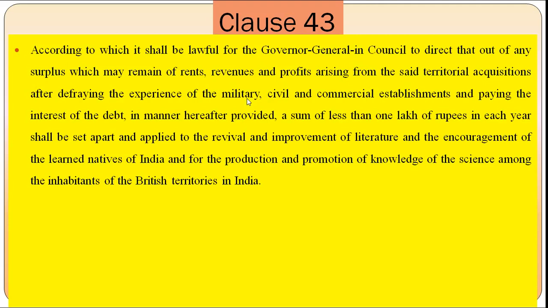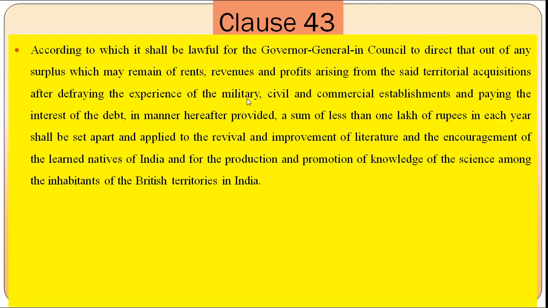According to it, it will be lawful for the Governor General in Council to direct that out of any surplus which may remain of grants, revenues and profits arising from the said territorial acquisitions, after defraying the expense of the military, civil and commercial establishment and paying the interest of the debt in manner hereafter provided, a sum of not less than 1 lakh of rupees in each year shall be set apart and applied to the revival and improvement of literature and the encouragement of the learned natives of India and for the production and promotion of knowledge of the science among the inhabitants of the British territories in India.